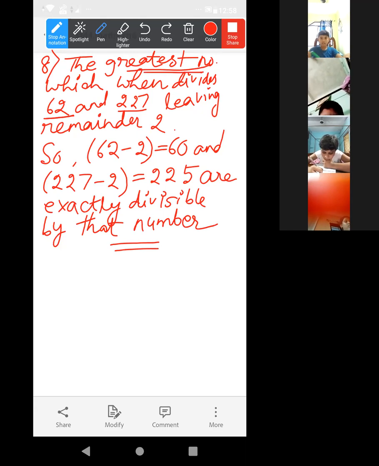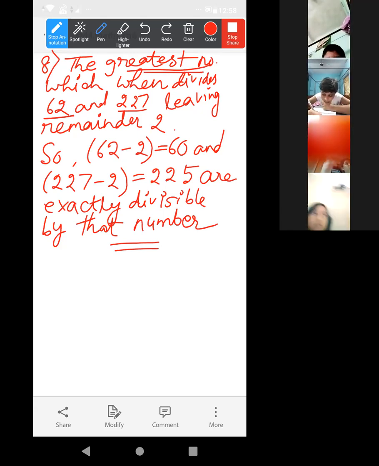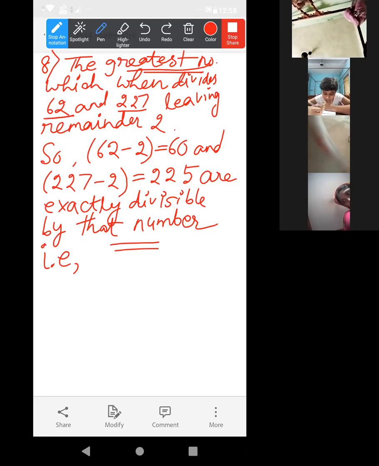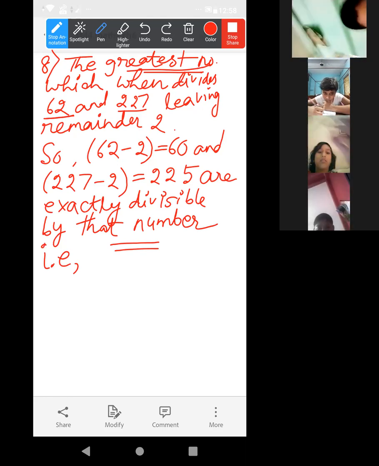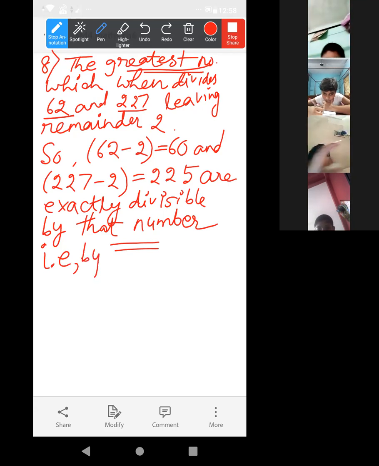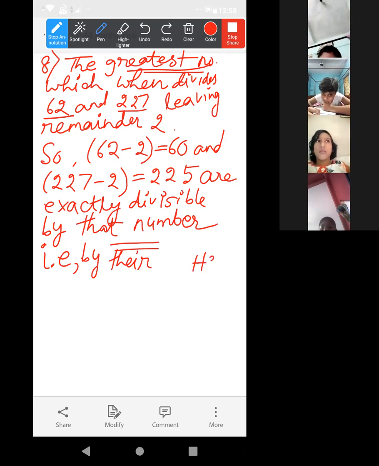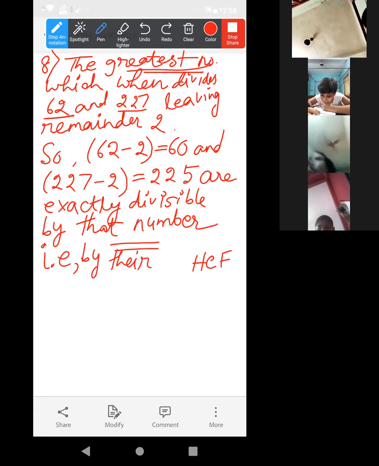This greatest number which divides, that is, i.e., by their HCF only. Hence, find the HCF of 60 and 225.